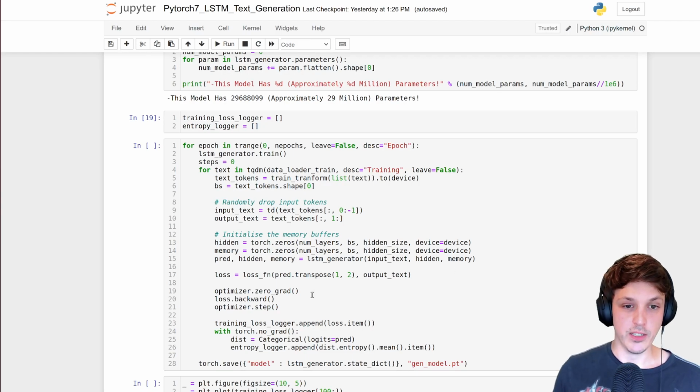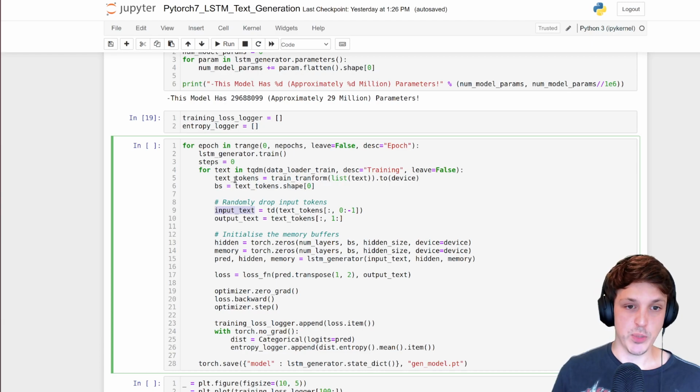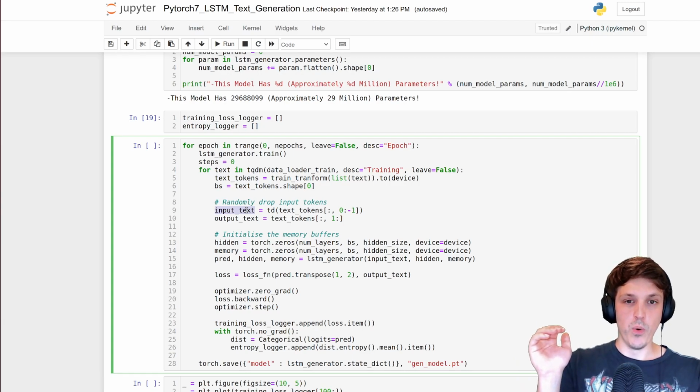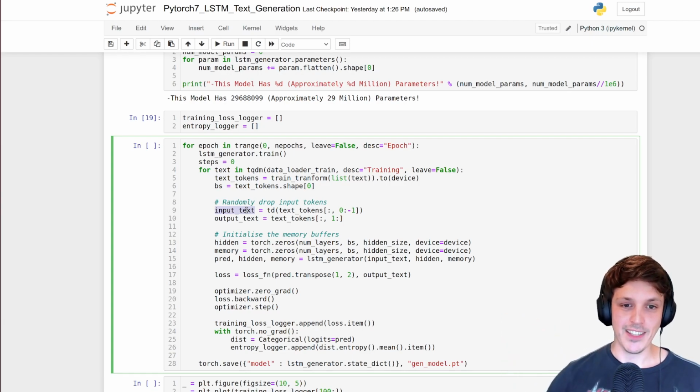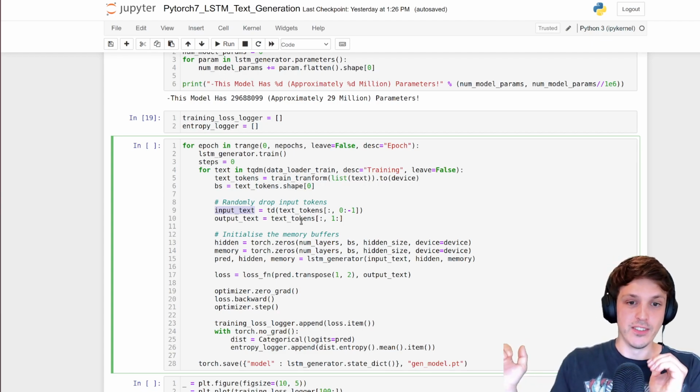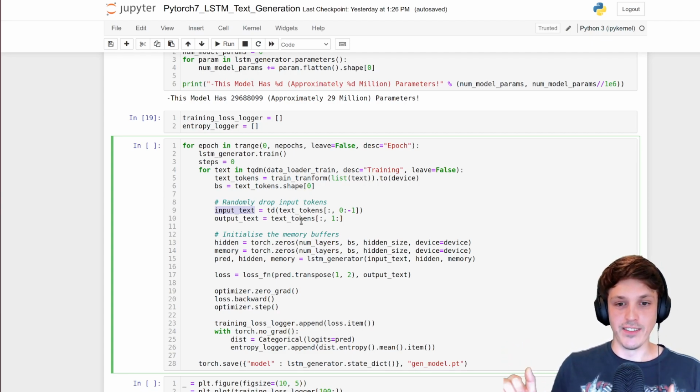The actual training loop is very similar to what we saw before with the next token prediction, where we weren't feeding the prediction back in. So all we need to do is define the inputs. We have our actual sentence with the tokens, and then we define the input as all of the tokens except the last one, and then the output is that shifted along, dropping the first one and keeping the last one.